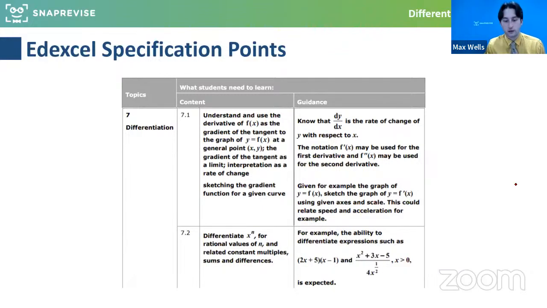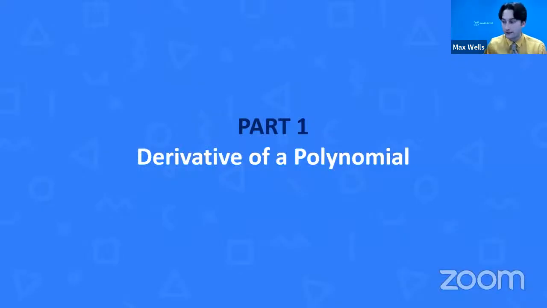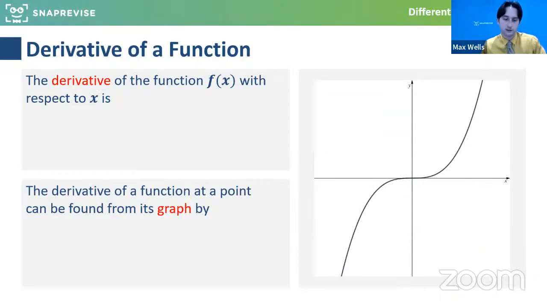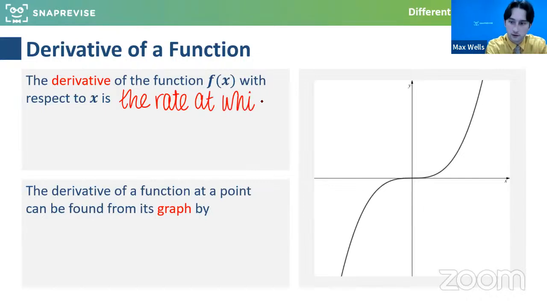Cool. So we'll make a start and we'll look at the basic derivatives of a polynomial, and do feel free to share answers in the chat as well. So if we look at a function, the derivative of a function f of x with respect to x is basically defined as the rate, and this is what we need to appreciate more than just the word gradient, the rate at which f, the function, changes